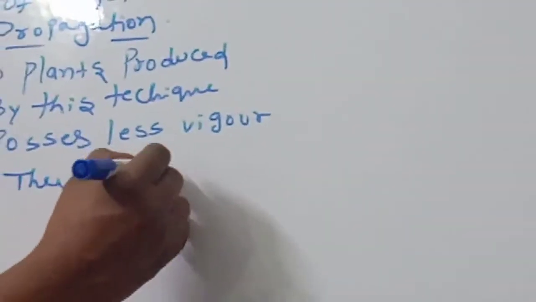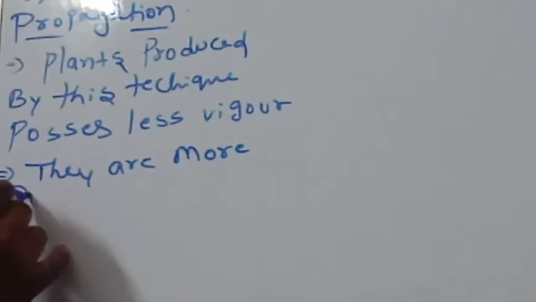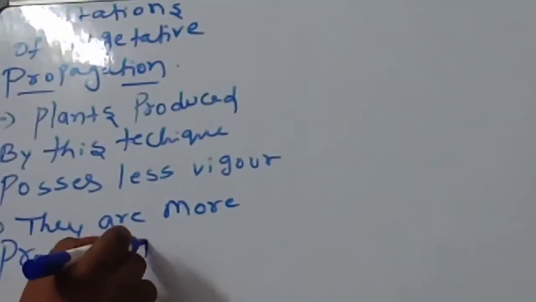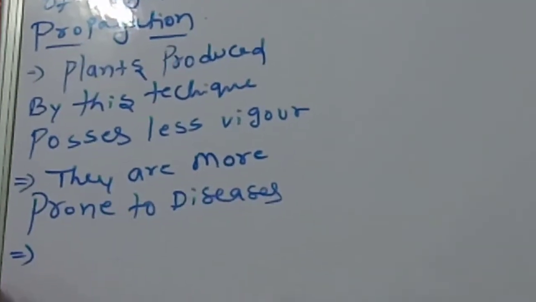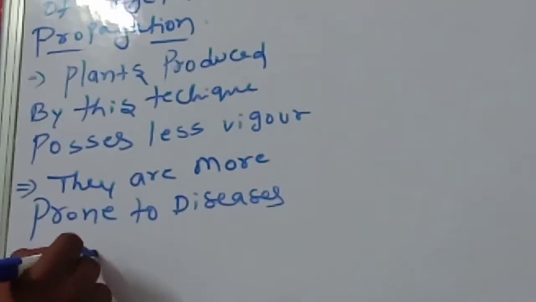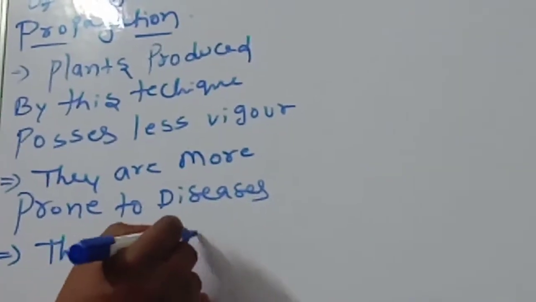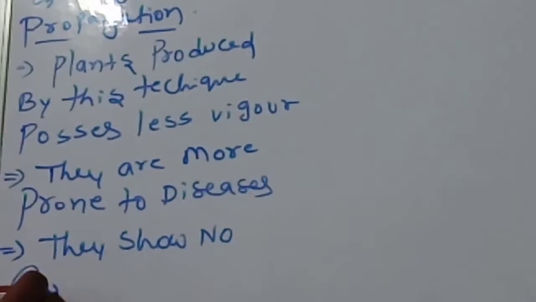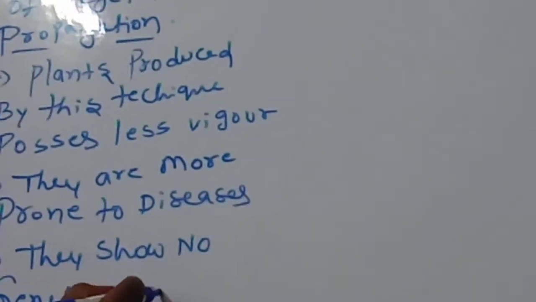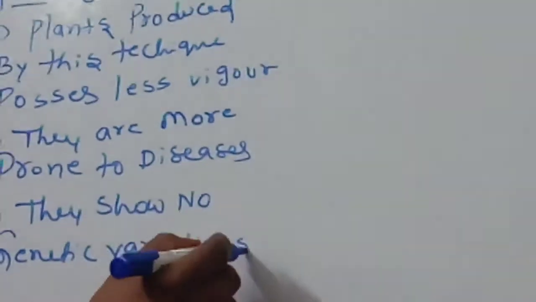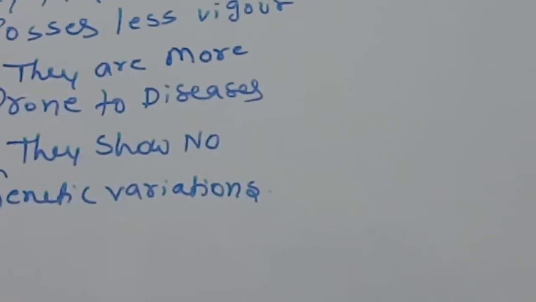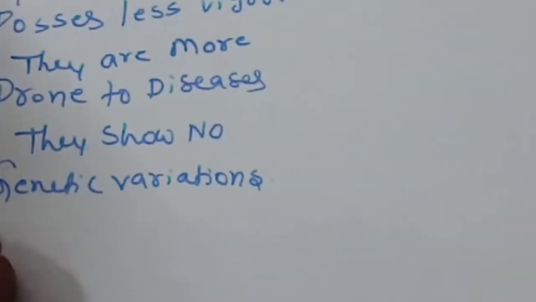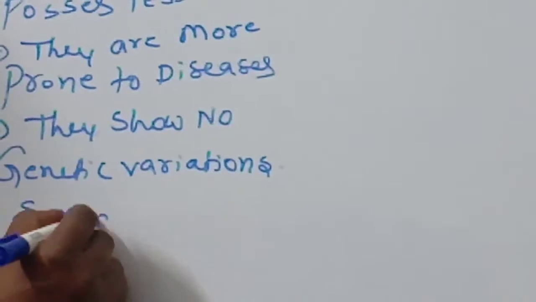They are more prone to diseases. Next, another important one: they show no genetic variations. This is important. Limitations of vegetative propagation. Next concept is sexual reproduction in flowering plants.